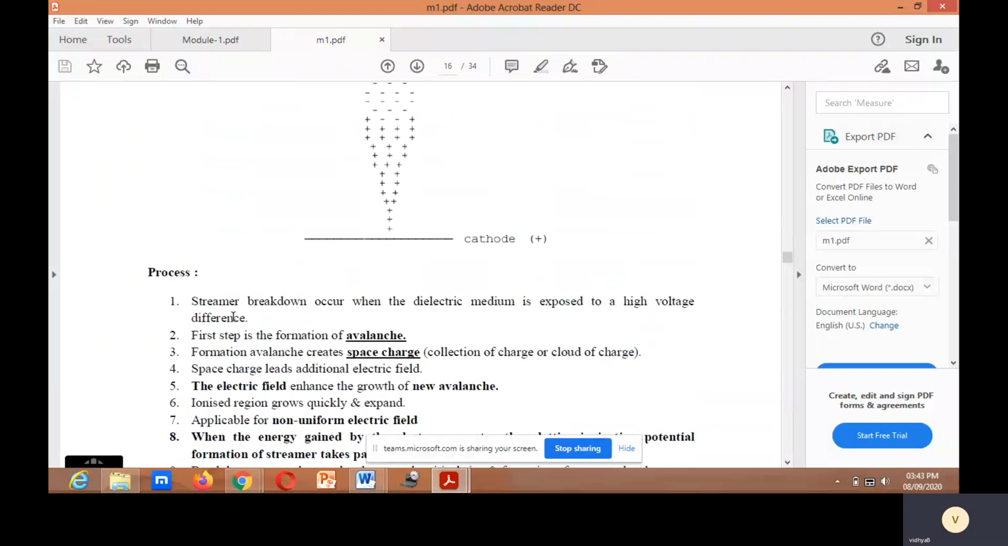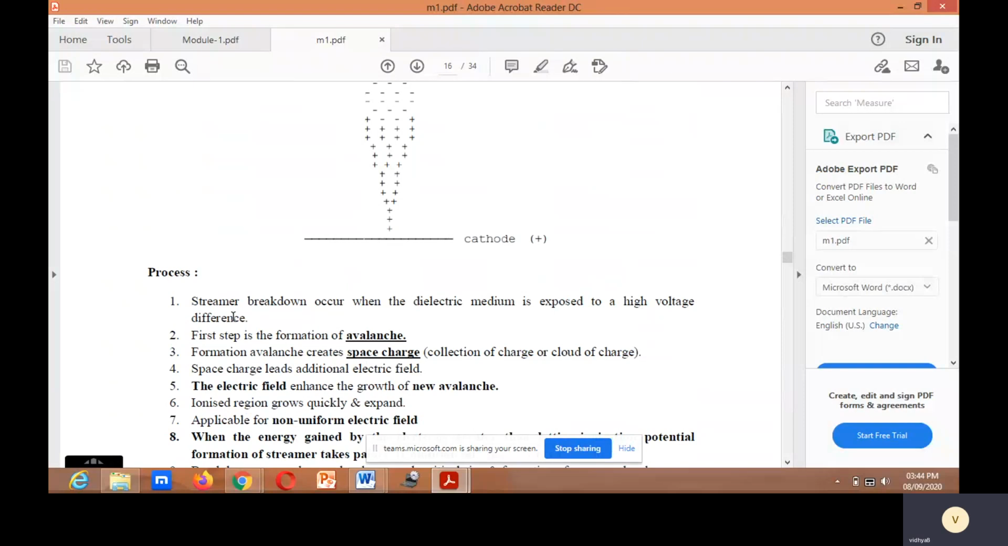Streamer breakdown occurs when the dielectric medium is exposed to a high voltage difference. First step is the formation of an avalanche.